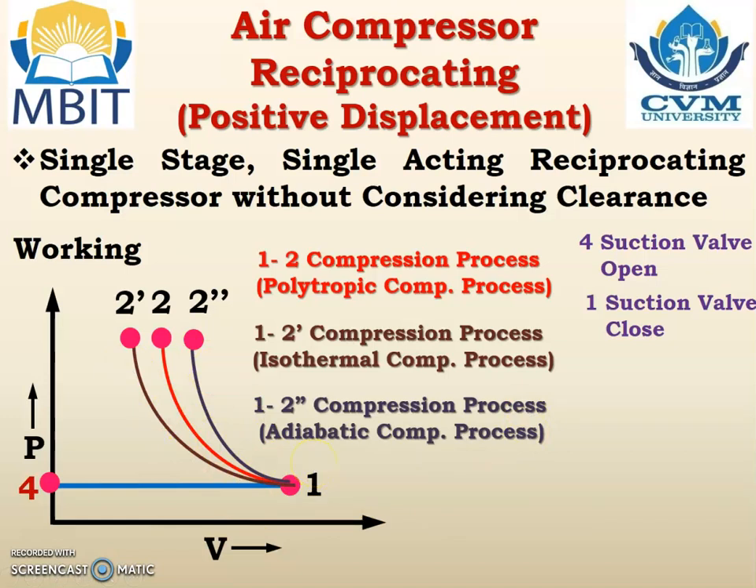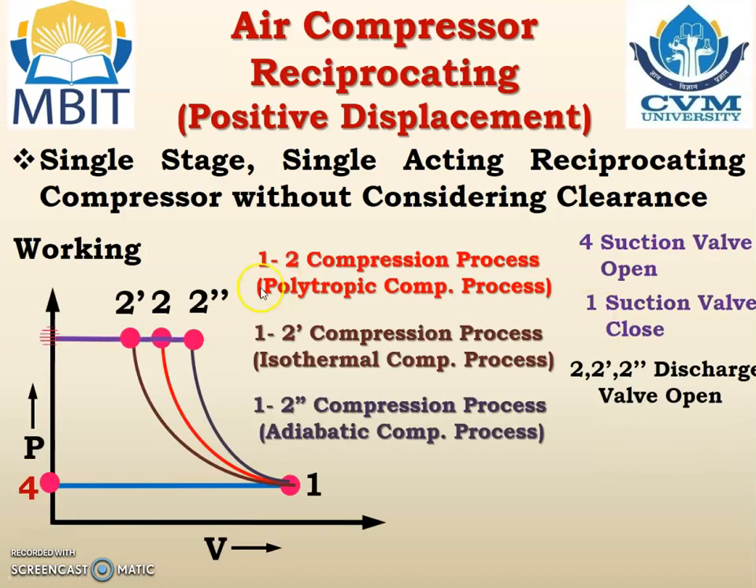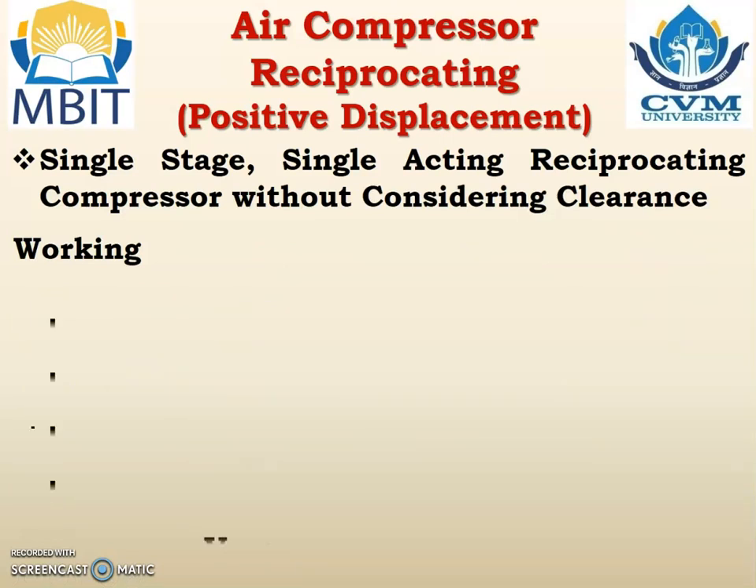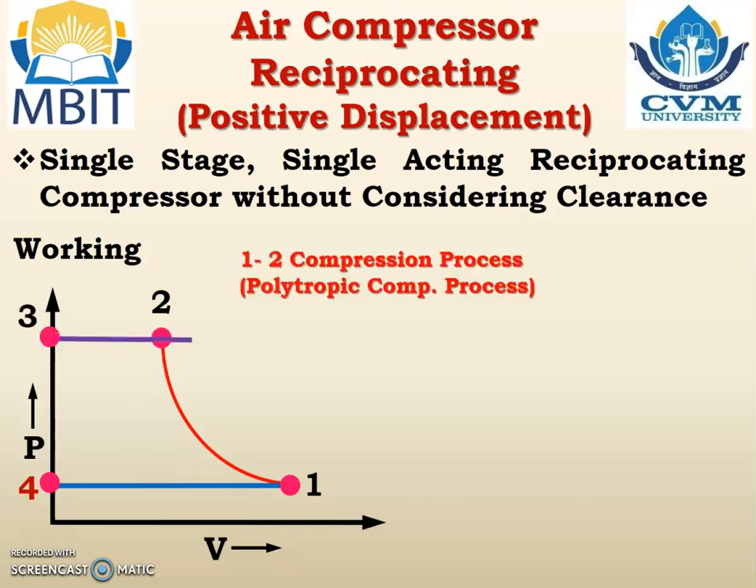Then at 2, 2 dash or 2 double dash, the discharge valve opens and air is transferred to the storage tank, and at point number 3, the discharge valve closes. Now let us study this again. Point 4, suction valve opens. Point 1, suction valve closes. Now 1 to 2, which kind of process is this? This is the polytropic process, using which the air is compressed.